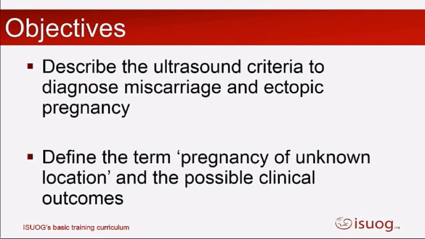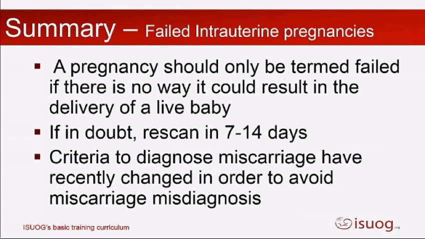So hopefully, I've taken you through these learning objectives, that you can now describe the criteria that we use to diagnose ectopic pregnancy and miscarriage, and you now know about the term pregnancy of unknown location. To really summarise about failed pregnancies, you should only be terming a pregnancy failed if you know that there's absolutely no way it can result in the birth of a live baby. If in any doubt, you're going to rescan in 7 to 14 days. It's much better that a woman is told that and then she miscarries before she comes back for the repeat scan than that you inadvertently terminate what could potentially be an ongoing pregnancy.